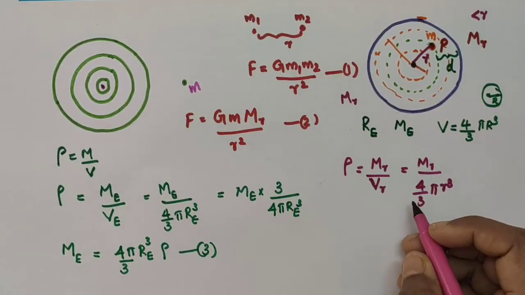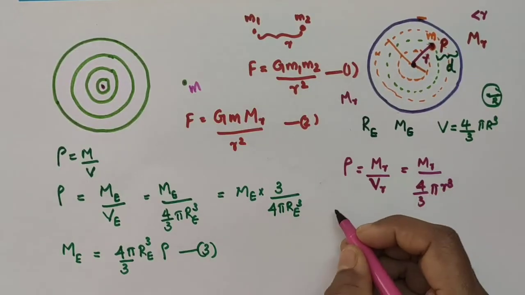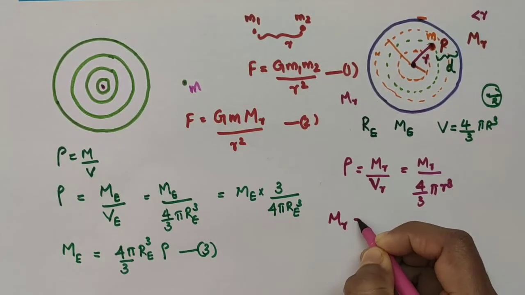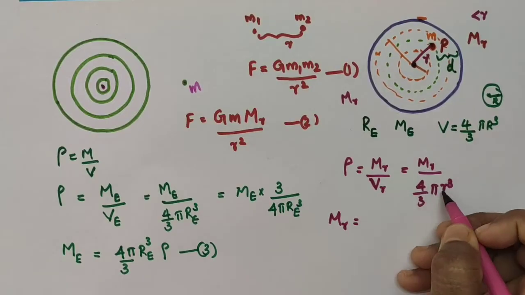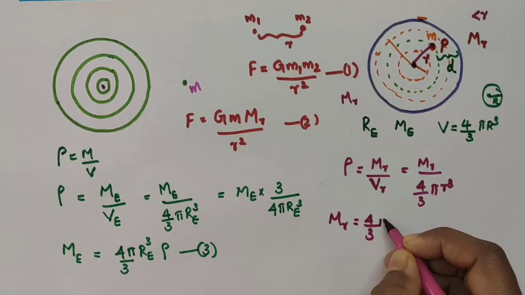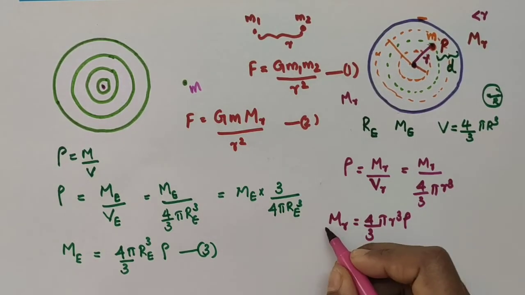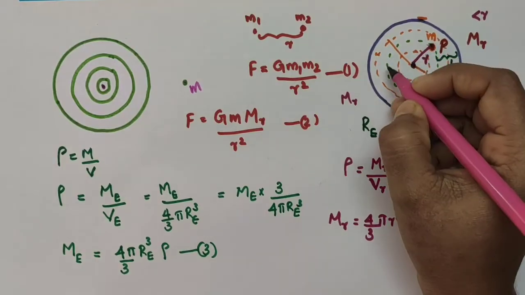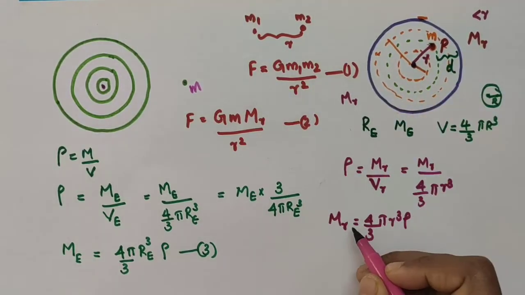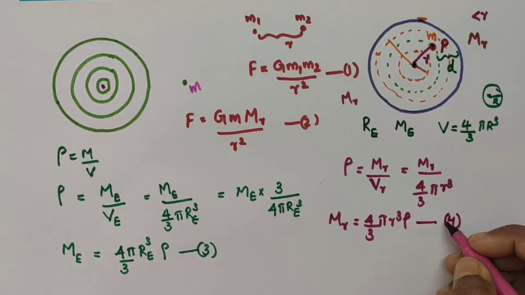Now see here also I'm just trying to calculate one expression for this mr. So we can write mr is equal to, I'm taking this 4 by 3 pi r cube to this side, so that goes to the numerator. So 4 by 3 pi r cube into what? Rho is here. So we are getting mass of this green colored sphere of radius small letter r as 4 by 3 pi r cube into rho, and I'm taking this as equation number 4.